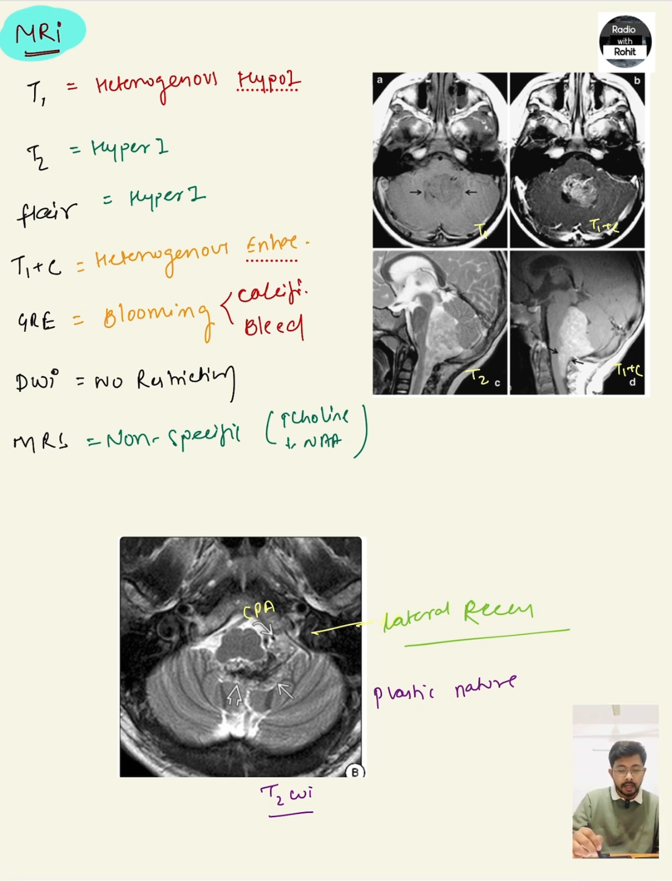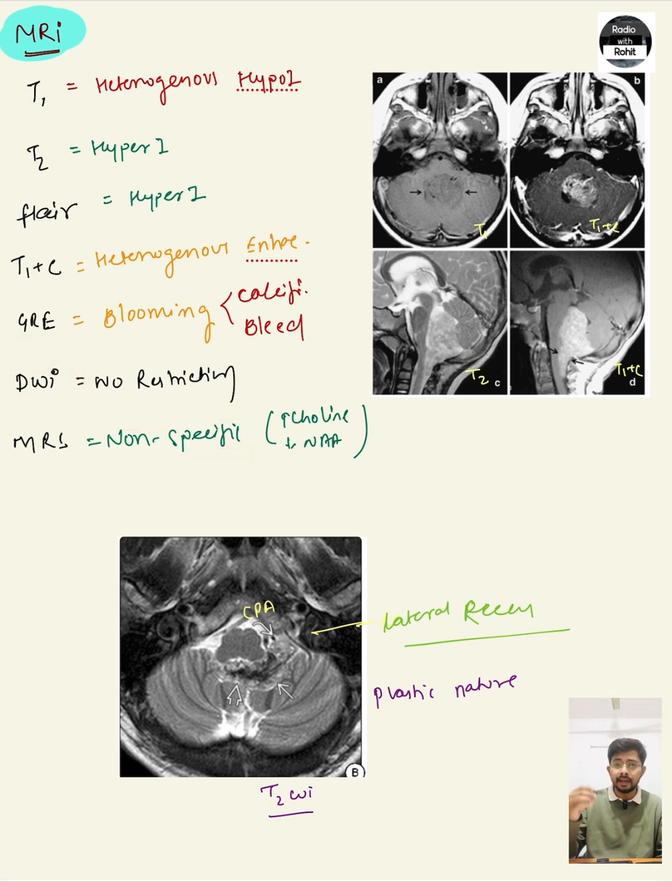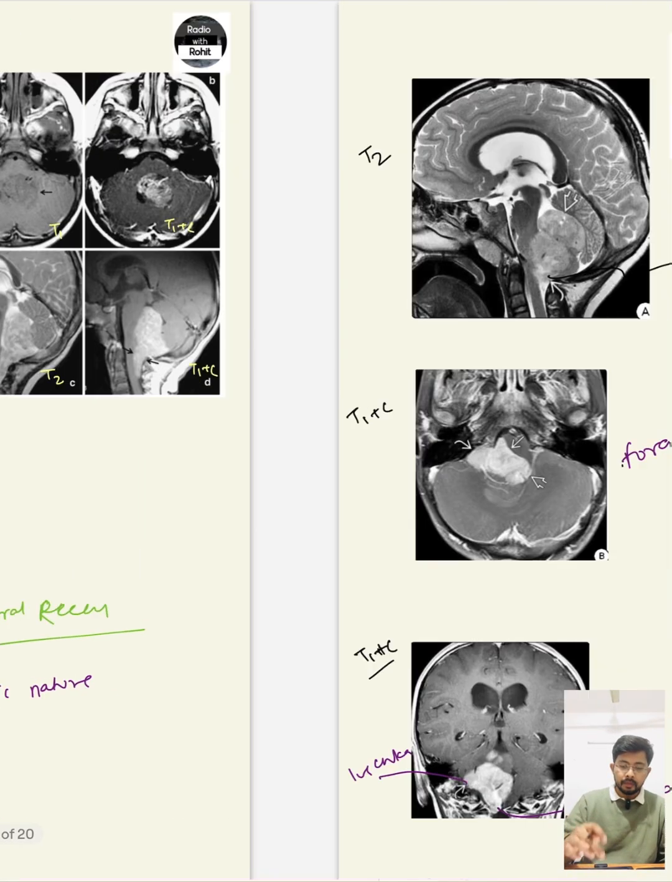On T1 it shows heterogeneous hypointensity, on T2 it appears hyperintense as usual, and on DWI it does not show any restriction. On MRS it is nonspecific, showing an increase in choline and a decrease in NAA peak. Here we can see that it shows its plastic nature. So this is our mass lesion which is approaching toward the lateral recess and reaching up to the CP angle.